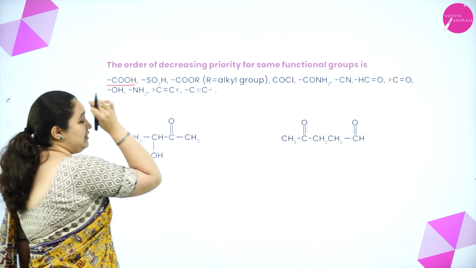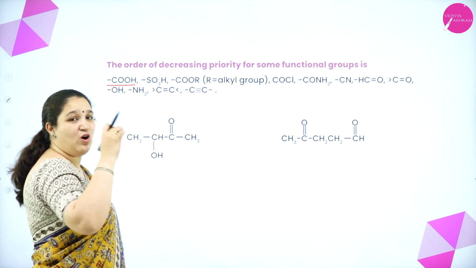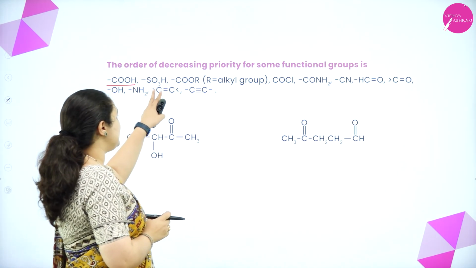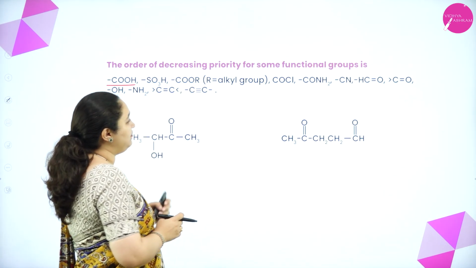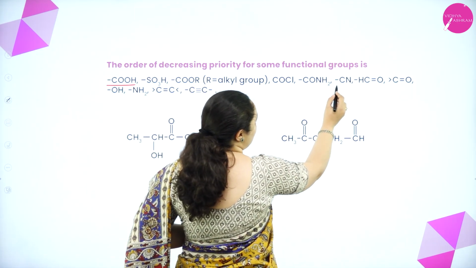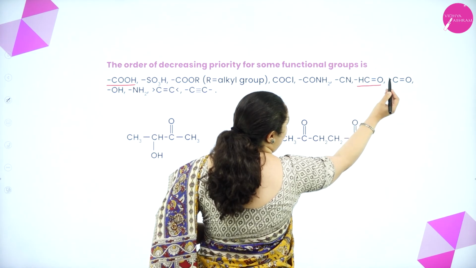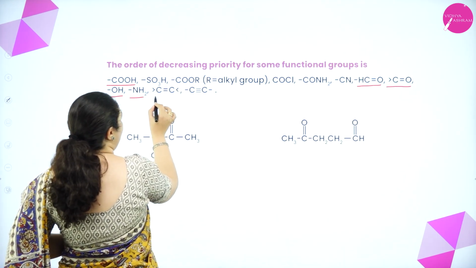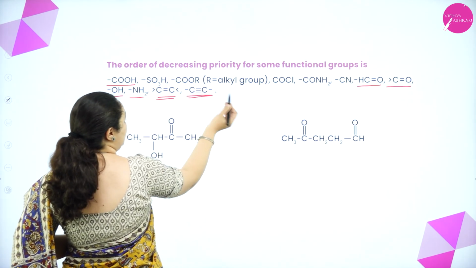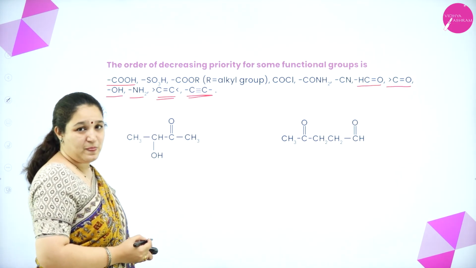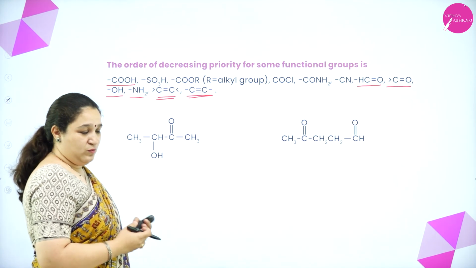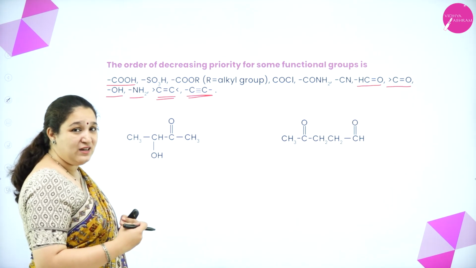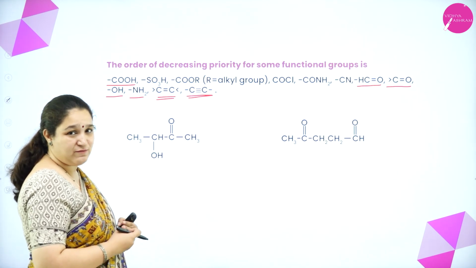Carboxylic acid is having the highest priority. So it will always be the suffix. It can never be the prefix. Next is SO3H, then COR, then COCl, CONH2, CN, CHO, that is aldehyde, then comes ketone, then comes alcohol, amine, then carbon-carbon double bond, then carbon-carbon triple bond. Now, the lesser priority one goes as the prefix. The higher priority one comes as the suffix.